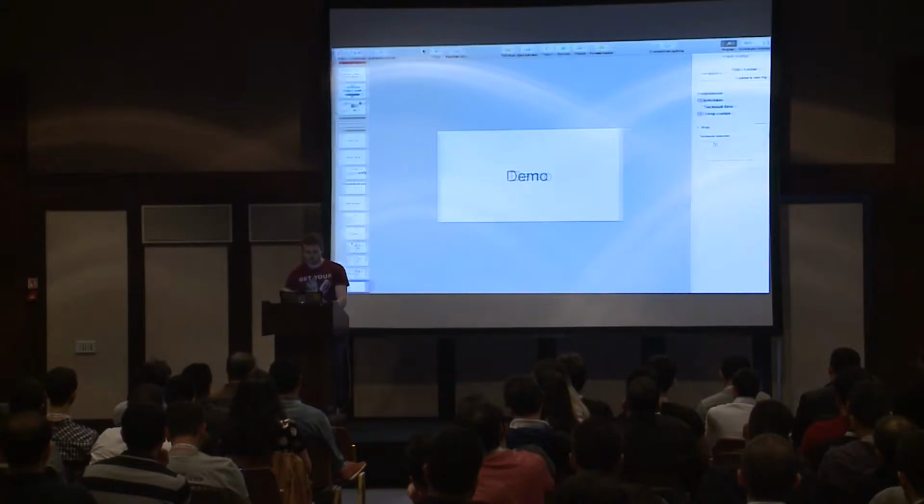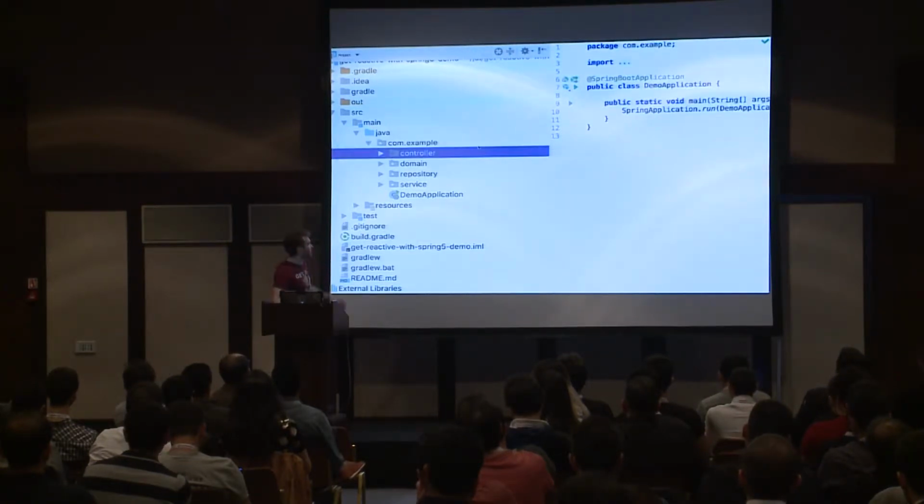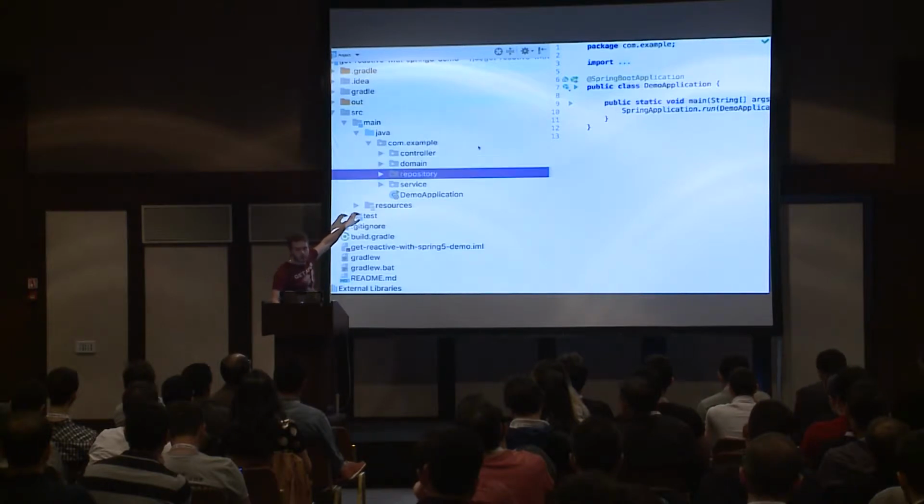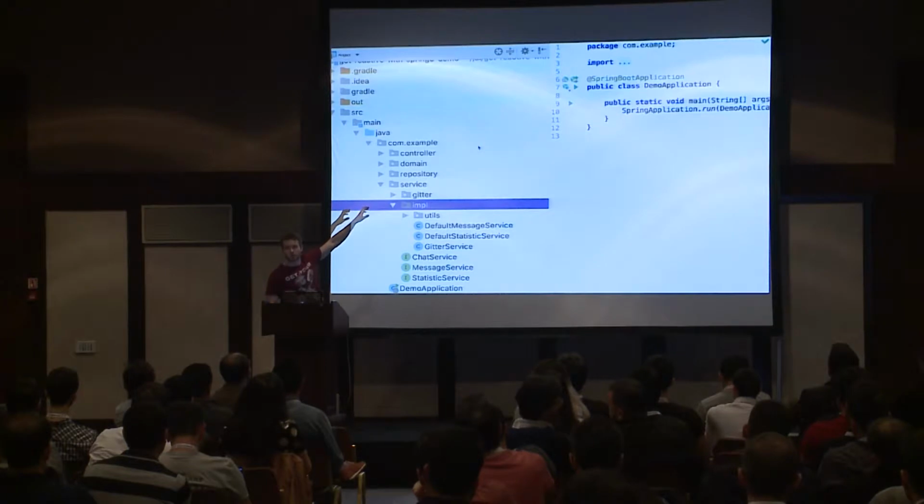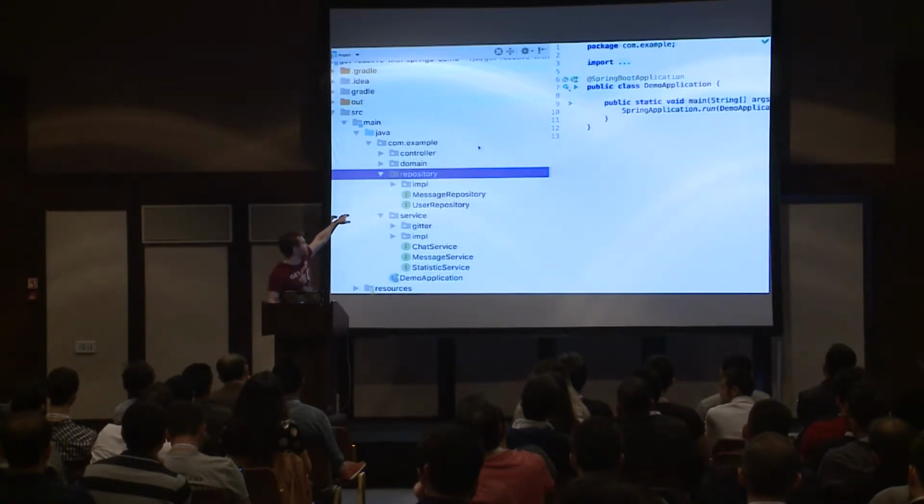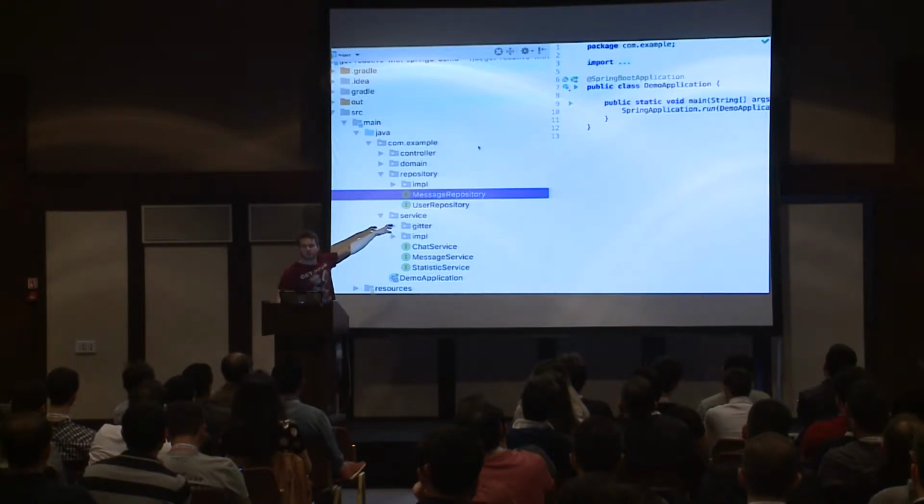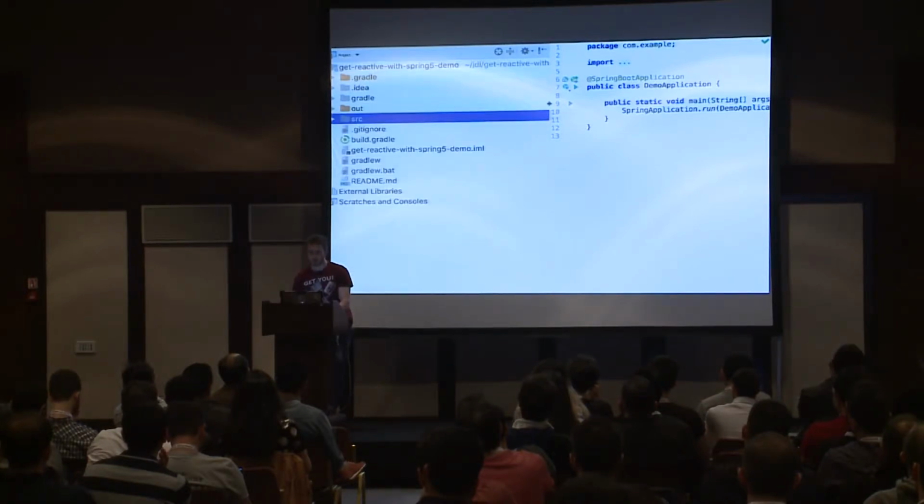Let's ensure that this is like that. Here we have our Spring application. Really plain Spring application. Here we have controller layer. Here we have services or business logic where we have some services and implementation of these services. And here we have communication with Spring Data over repositories, right? That's our plain architecture, and this is our source of work.